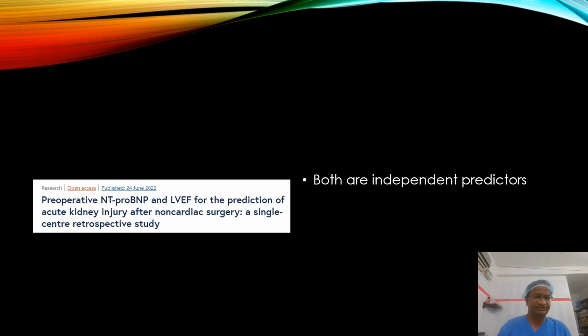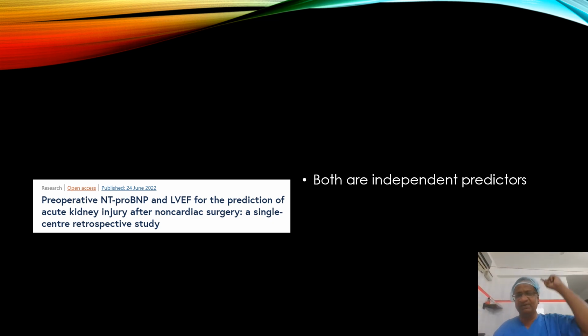Now we have one more thing. There's one study in 2022 where we have a patient with low ejection fraction and also a patient with high NT-proBNP. What they say is, these patients, after non-cardiac surgery, go on to have acute kidney injury. Means these are two independent predictors.